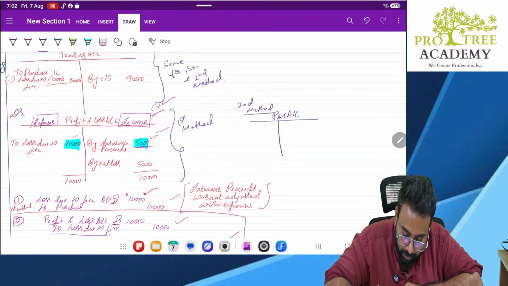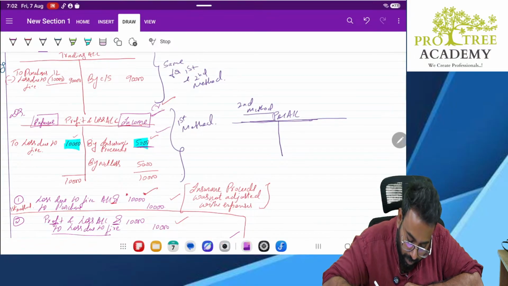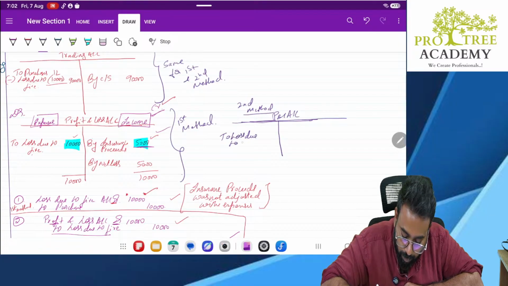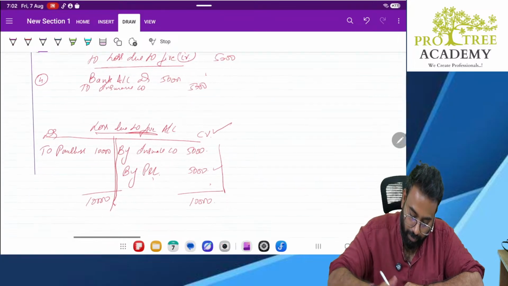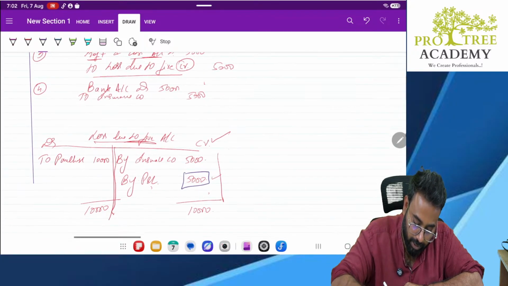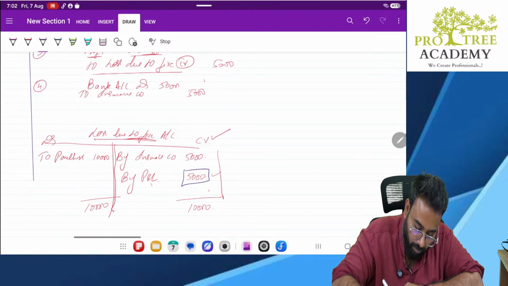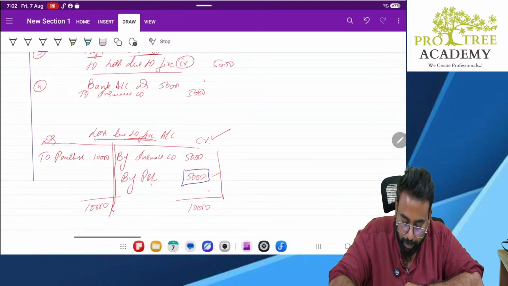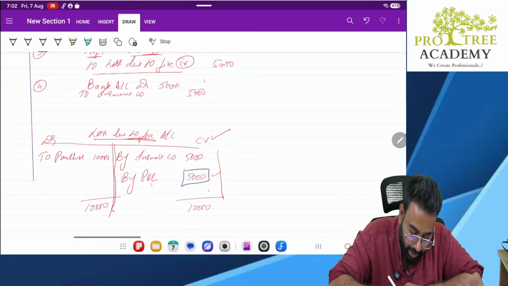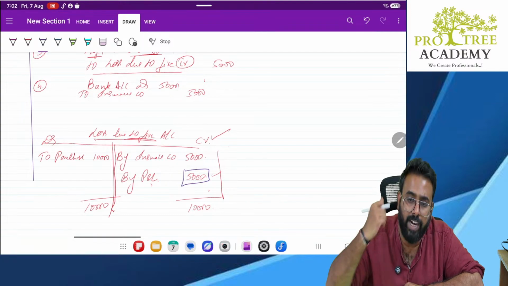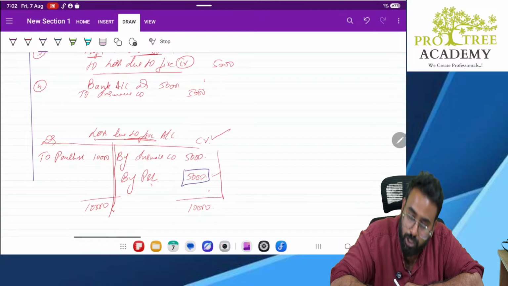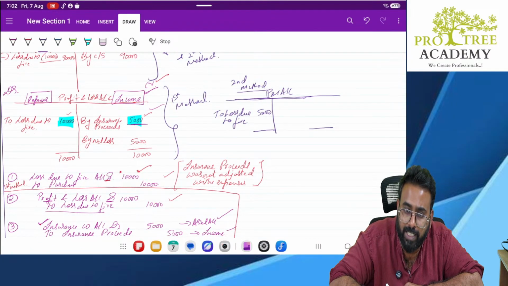P&L account. Now here what changes? To loss due to fire, only 5,000. Why? Because only 5,000 was remaining. Correct or no? Only that much we transferred to P&L account. So it will be directly to loss due to fire. Nothing else. Sir, insurance proceeds? Insurance proceeds is already adjusted. See here, we showed 10,000 and we showed insurance proceeds on the right side. 10,000 as expenses, 5,000 as income.